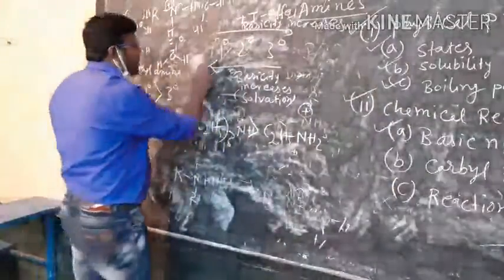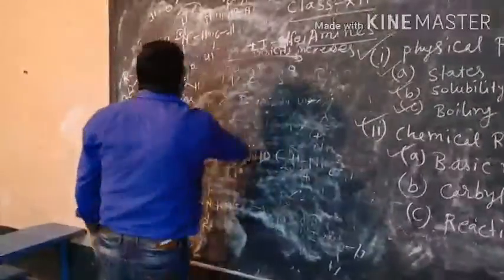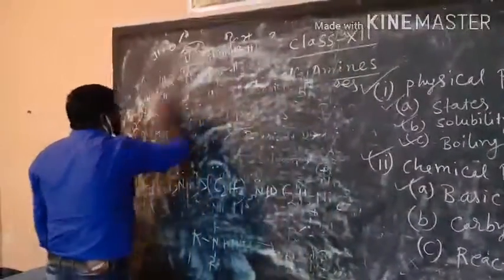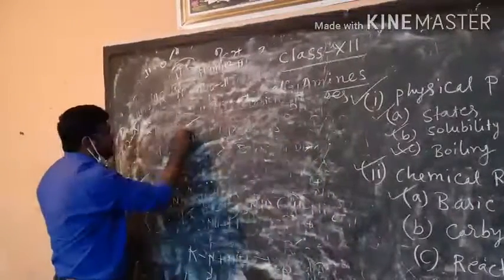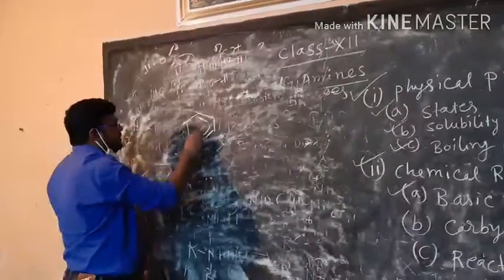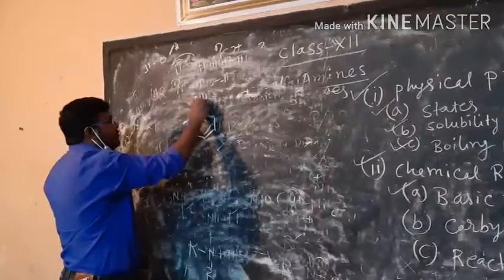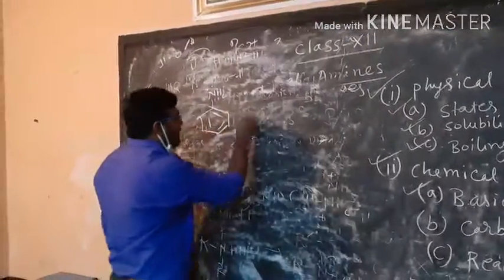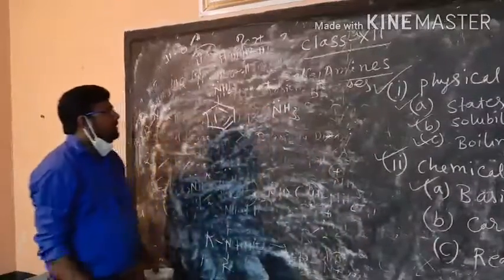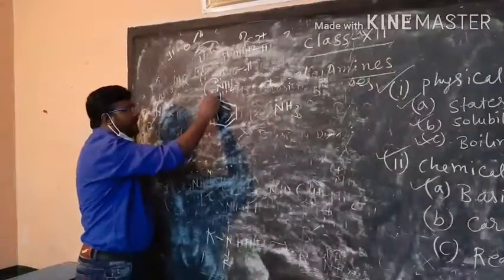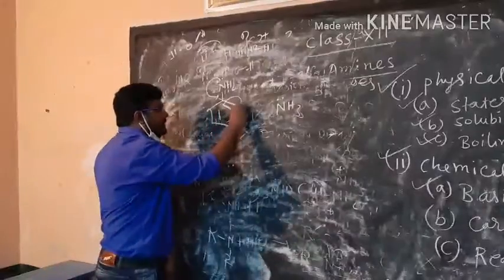Now for the aromatic amine and ammonia, which would be most basic? For aromatic amine, I am just considering here aryl amine. Suppose this is an aryl amine, NH2, aniline, and you are considering here the ammonia. Now here you see this lone pair of nitrogen can undergo resonance.